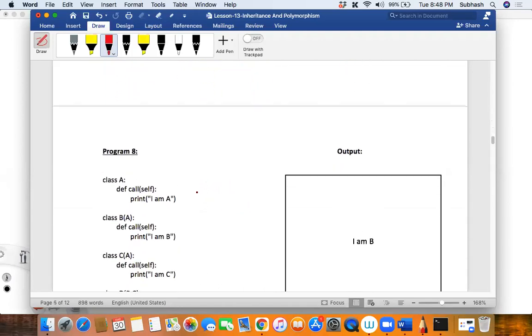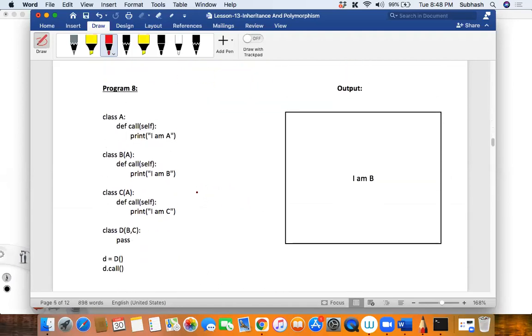Okay, now, program 8. So what is happening over here? Again, write down this diagram in your book. Class A is there, and then we have class B. Then we have class C, which is inheriting from A. Then we have class D, which is inheriting from both B and C, correct?